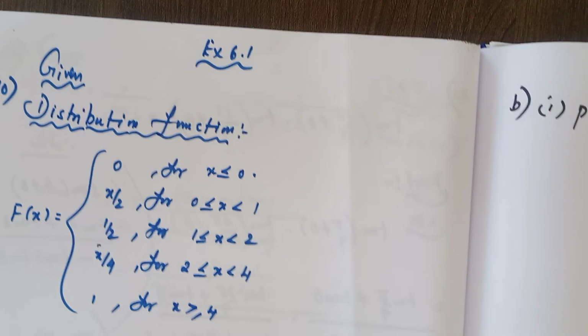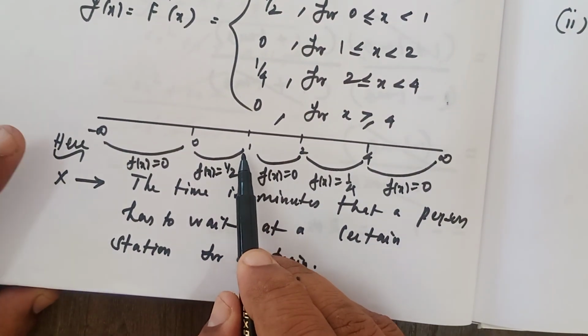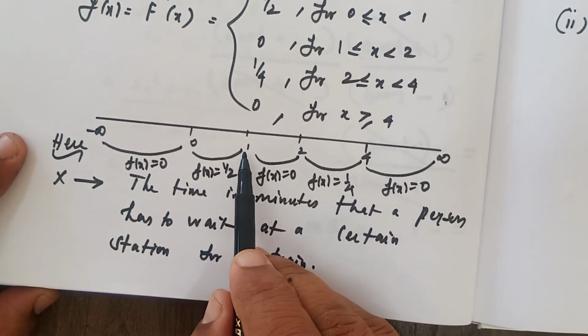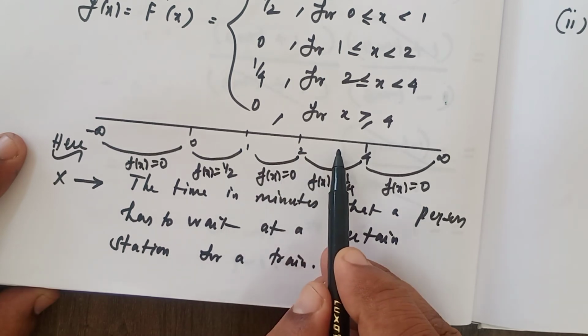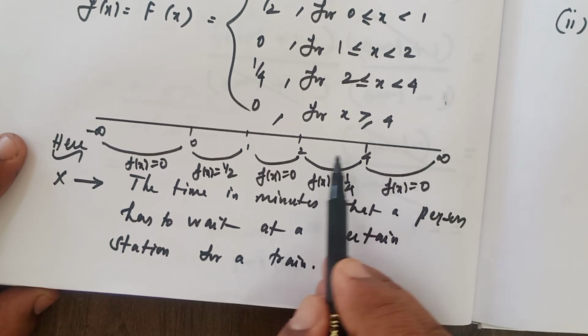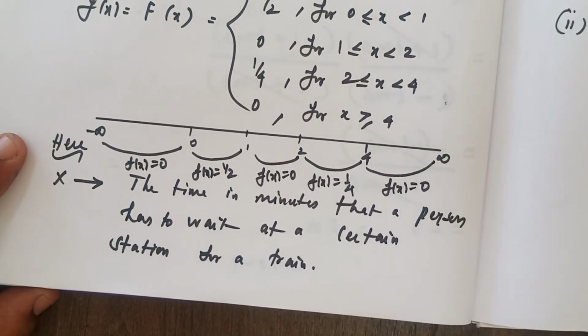Look at the diagram. Here 1, here 3, 3 is in between 2 and 4. So 1 to 3 means, 1 to 2, then only can go for 3. So 1 to 2, 2 to 3. Because in between 1 and 3 we have the number 2. So how to go? 1 to 2, 2 to 3.